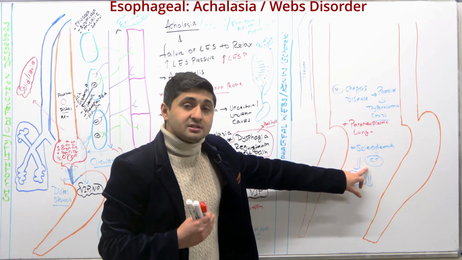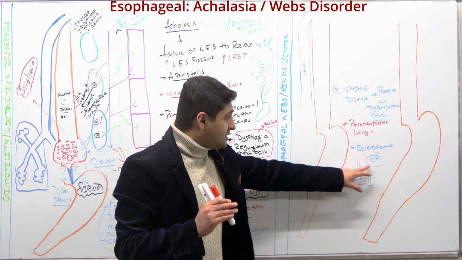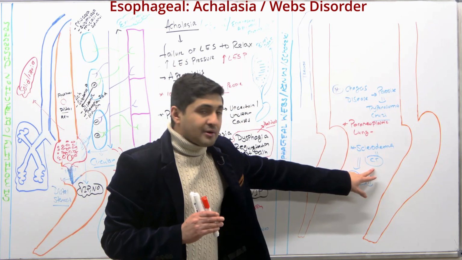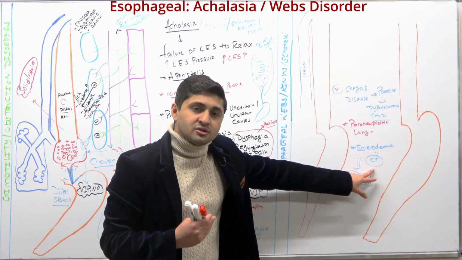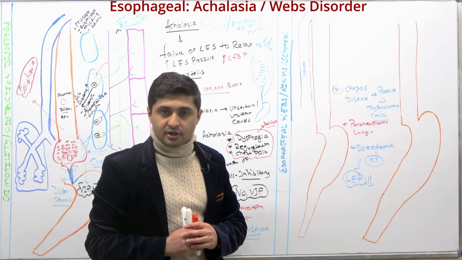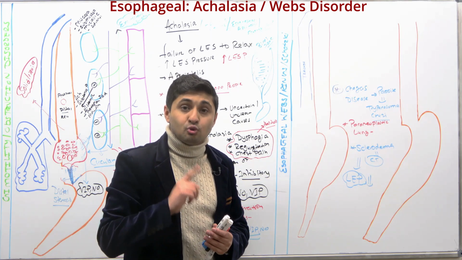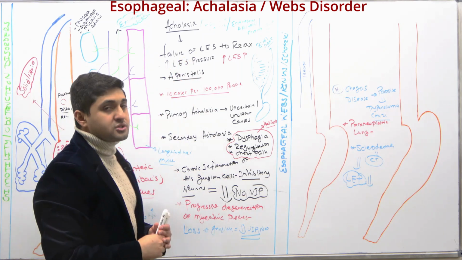But remember this. How do you distinguish between Scleroderma versus achalasia? You have to look at the lower esophageal pressure, and usually the lower esophageal pressure is low in Scleroderma. Having said that, these are the three conditions that I talked about, but there are other conditions you have to rule out before you diagnose the person with achalasia.